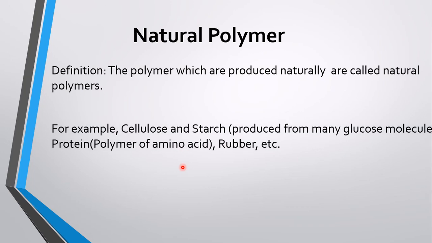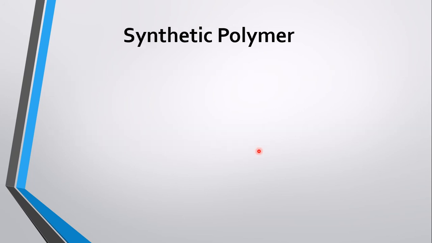They are naturally produced. For example, cellulose and starch produced from many glucose molecules. Cellulose and starch, they are also polymers. Cellulose is produced in plant body and starch, it is in plant and animal body. They are produced from many glucose molecules. Protein, this is produced in animal body. Polymer of amino acid, rubber, etc. are the examples of natural polymer.